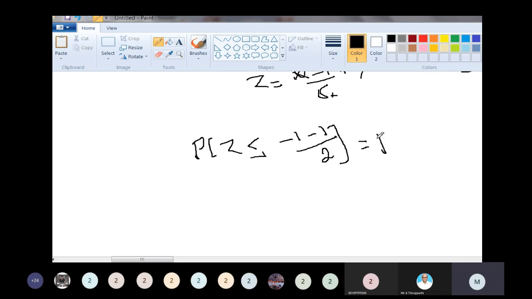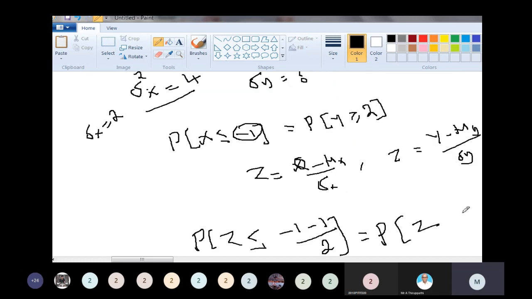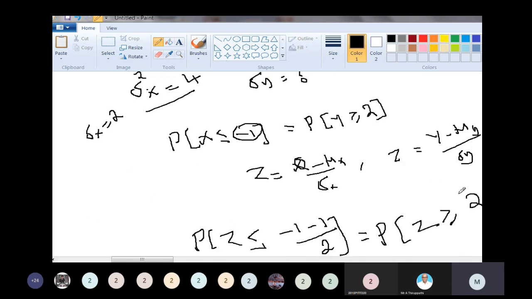Is equal to P of z greater than or equal to, so 2 minus mu y. What is mu y? Mu y is equal to -1. What will happen? Minus minus plus 1, divided by sigma y.